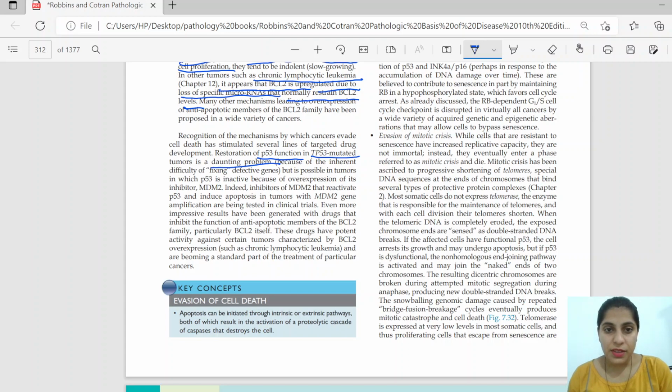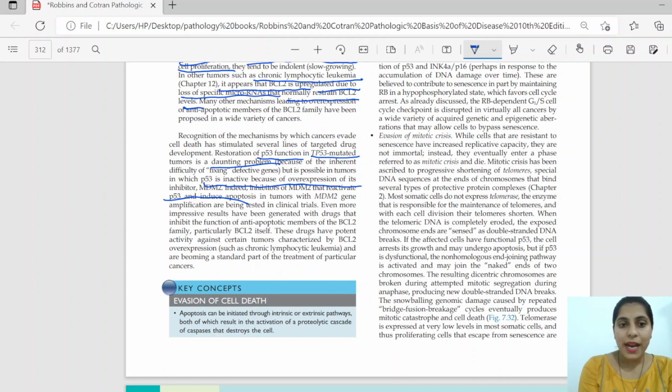Restoration of p53 function in TP53 mutated tumors is a daunting problem, but it is possible in tumors in which p53 has been inactivated due to overexpression of MDM2. There is no direct therapy for mutated p53, but there are therapies that target MDM2 amplification and its suppression for the correction of p53 function.